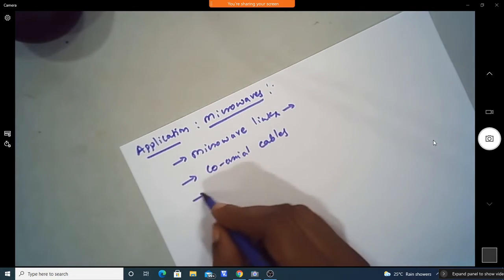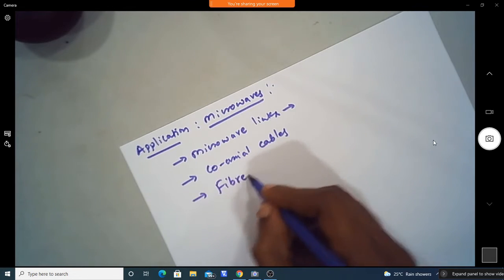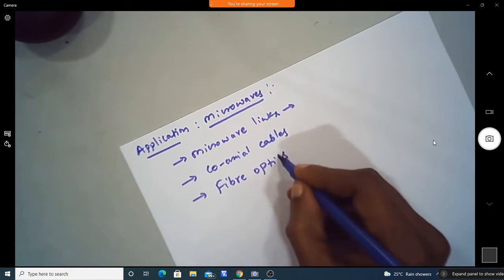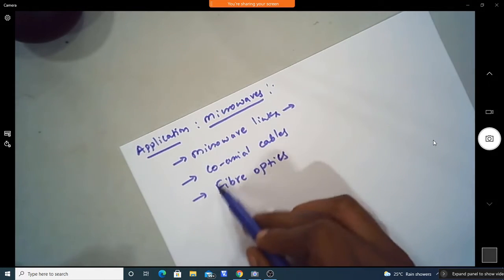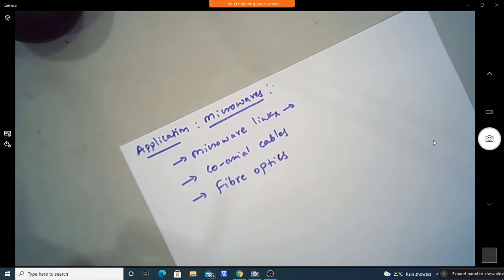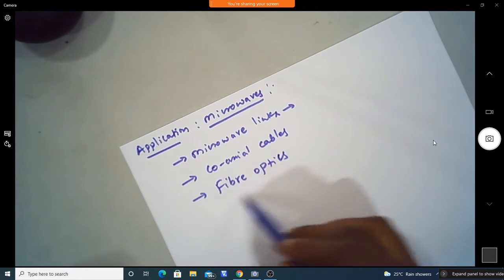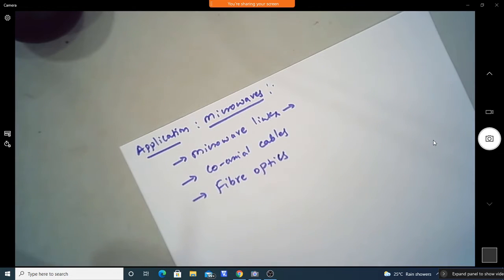And also we have fiber optic communication for higher speed, where the electromagnetic wave acts as light. Light itself is treated as an electromagnetic wave, and the application in fiber optics increases the speed, that is, higher data rates in communication systems.